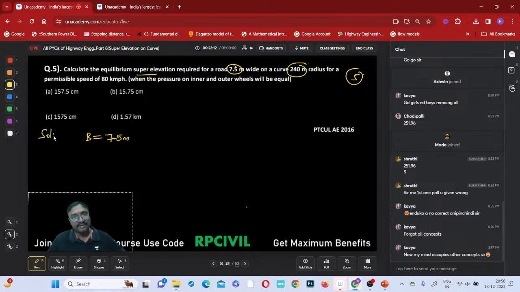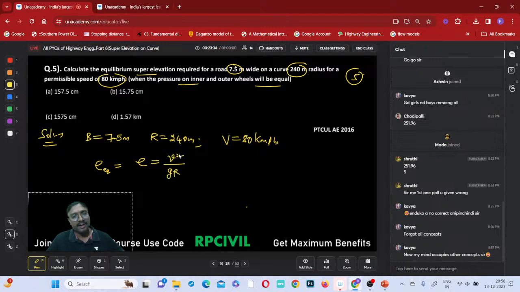What is the radius of this curve given? If you just observe, the radius of this curve is 240 meters. And what is the design speed? This is 80 kmph, 80 kilometers per hour. When the pressure on the inner wheel and outer wheel will be equal, what is that equilibrium super elevation? Do you remember, everyone? Equilibrium super elevation is equal to small v square by gr.